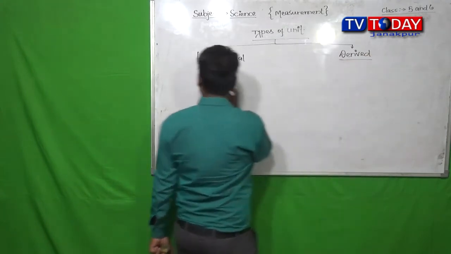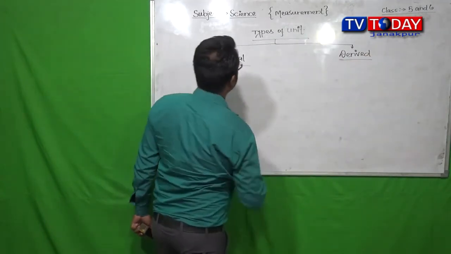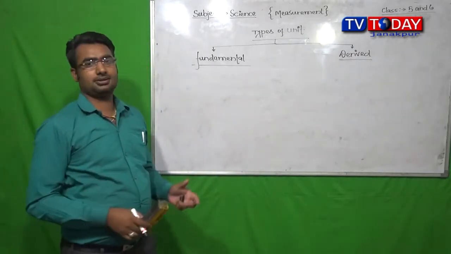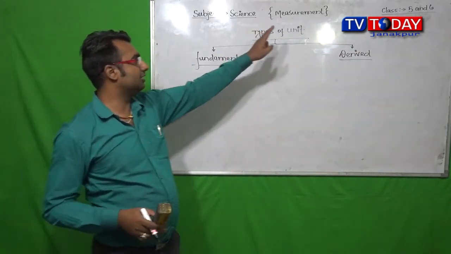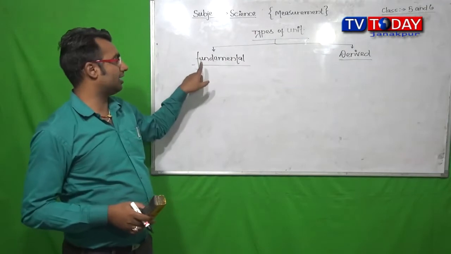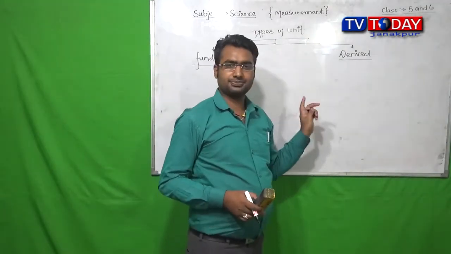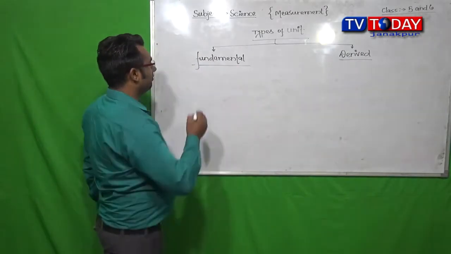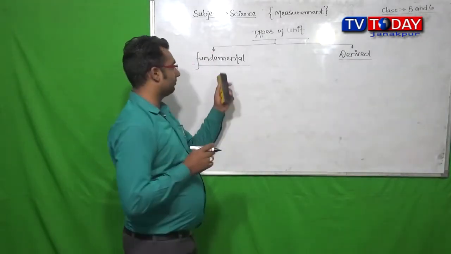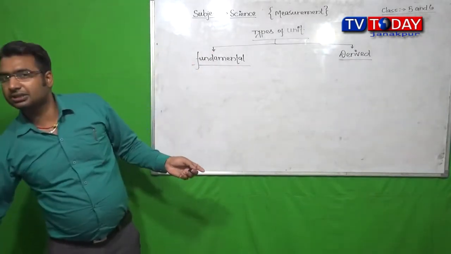Units are of two types: fundamental unit and derived unit. So now first of all we should understand about the fundamental unit.